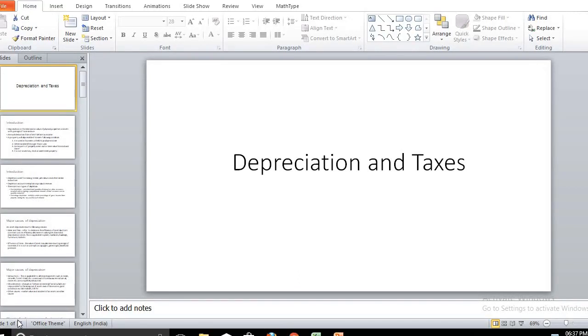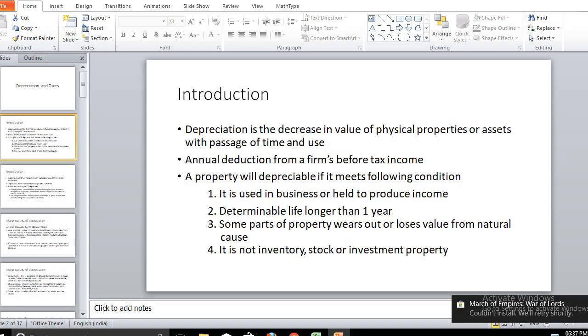Today we discuss depreciation and taxes, the depreciation and taxes term or concept. Depreciation is nothing but a decrease in a particular value of an asset after a certain time or after certain use. That decrease in a physical asset or property value as time passes, or as we use that machine, is nothing but depreciation.